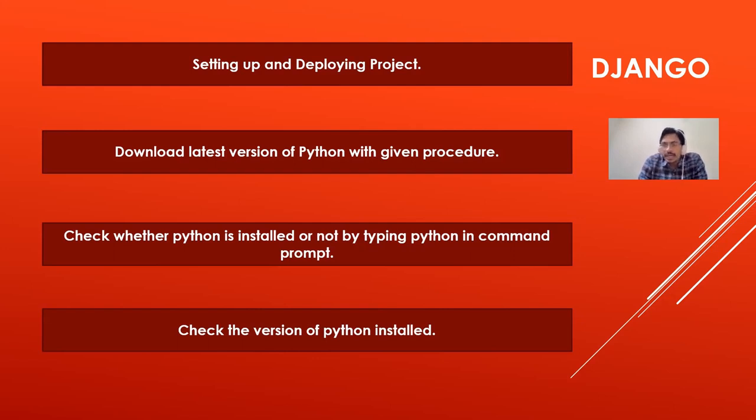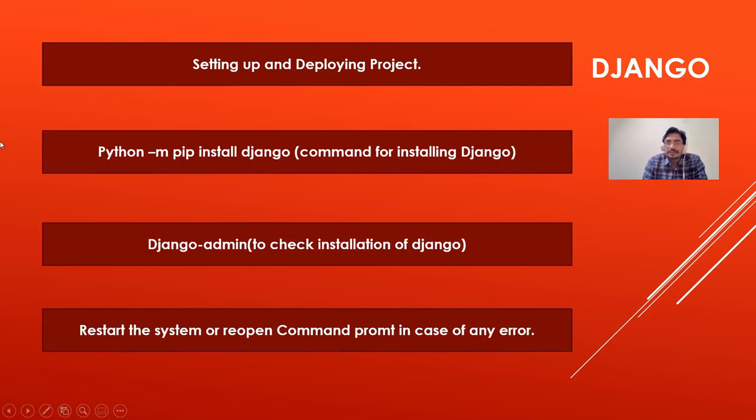For setting up and deployment of the project, we have to download the latest version of Python based on the given procedure explained in our class. We have to check Python. We already checked in the command prompt whether our installation of the latest version is done properly or not. Then we have to type this command: python -m pip install Django. This is the command for installation of Django. When we think about installing Django, we have to use this command, python -m pip install Django.